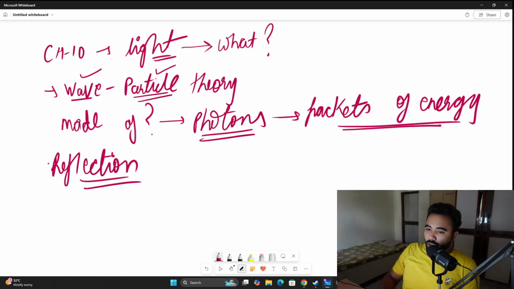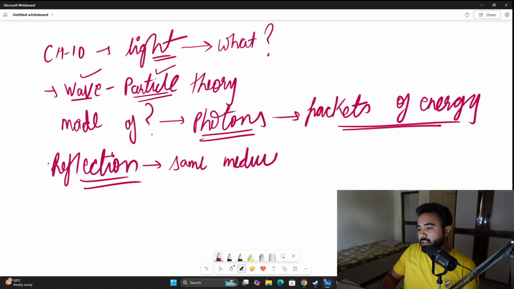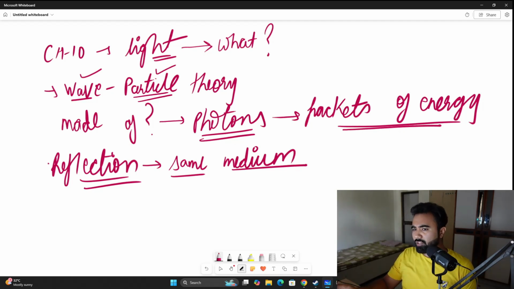Okay. Now first of all you must remember this, that reflection occurs in the same medium. Meaning, if there is air, then if there is a reflection of light, it will always occur in the same medium. The medium won't change. If the medium changes, it turns to refraction, which we will study in the further videos.